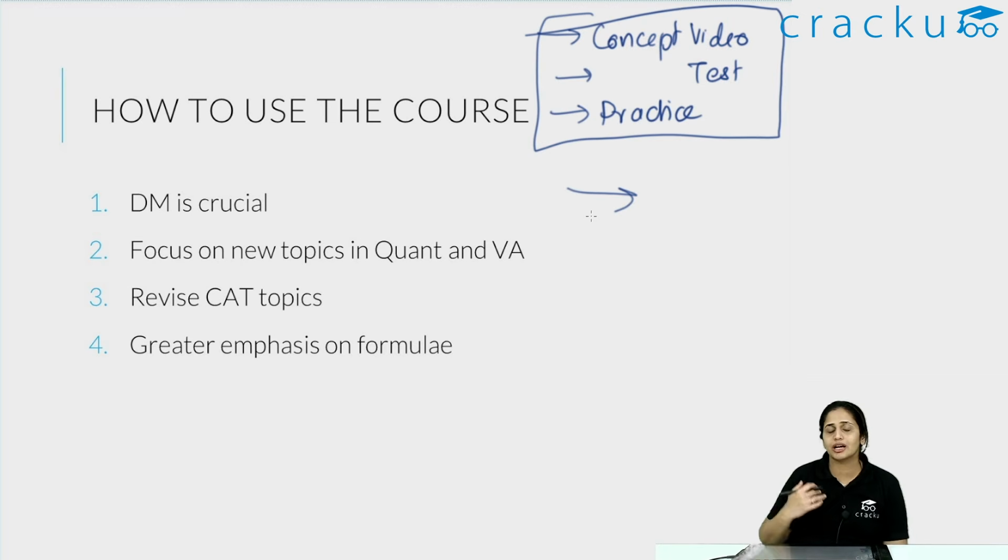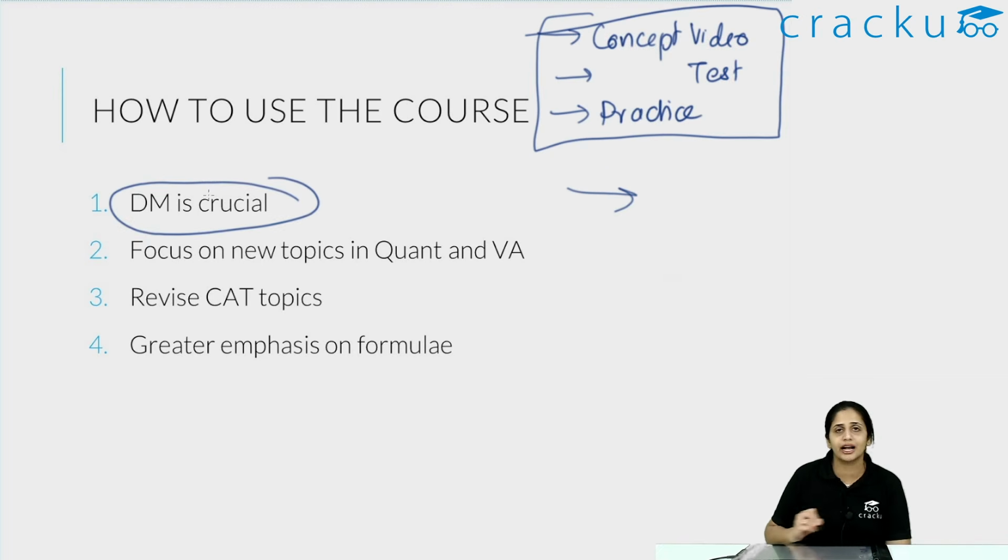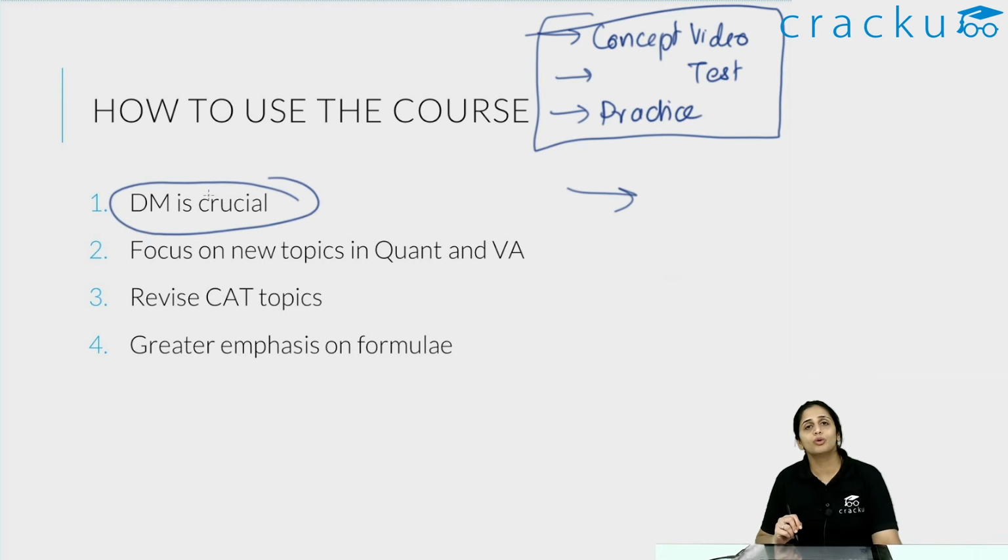So DM gets a lot of priority. DM gets a lot of priority because it is generally the area where we see that people don't clear cutoffs. Most people clear cutoffs when it comes to VA and Quant, but many very good students do not clear DM cutoffs. So we emphasize DM quite a bit in this course because it is very crucial to clearing.